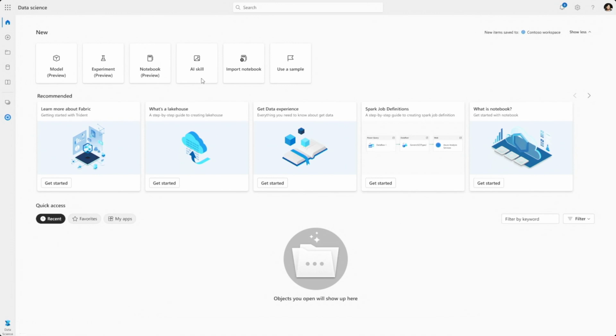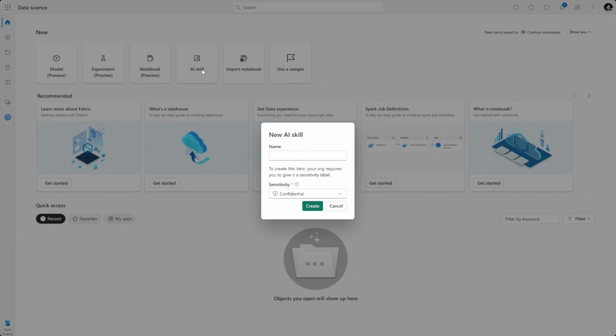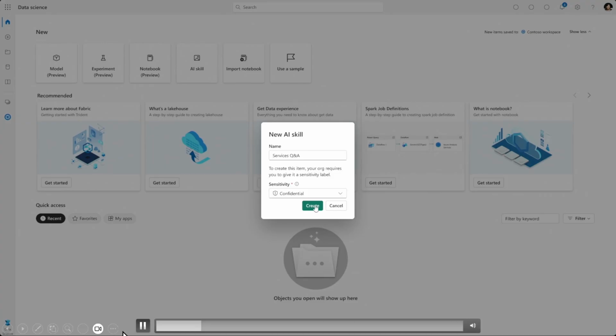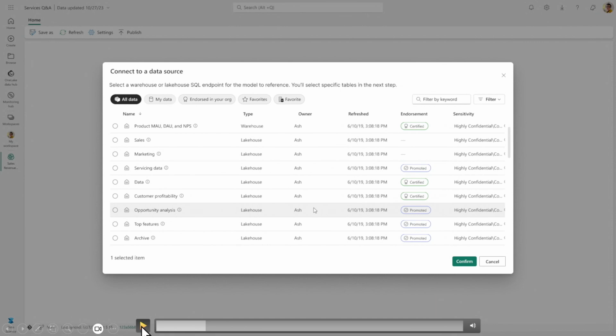In this case, we're calling it AI skill, and I can give it a name. And remember that just as anything else in Fabric, if I give it a name, I create an item in my workspace, immediately I can set sensitivity labels on it, I can track the lineage, I can manage permissions. So this is not only an AI experience that you're just developing, you're actually getting all of those different benefits just by having this as an item in your workspace.